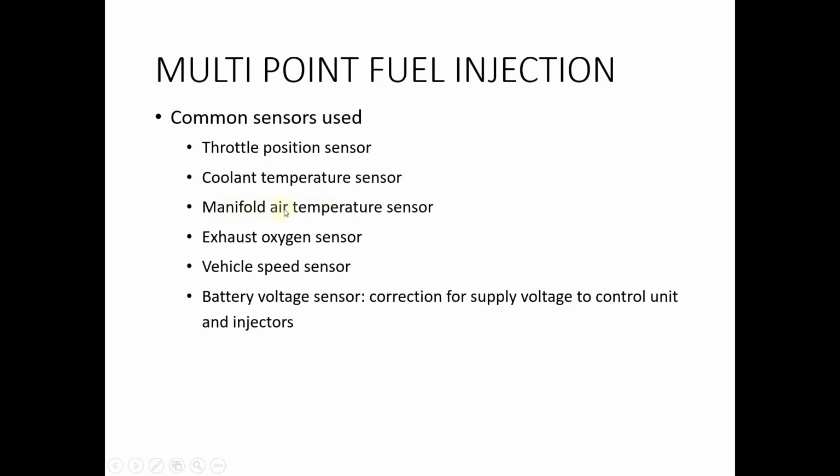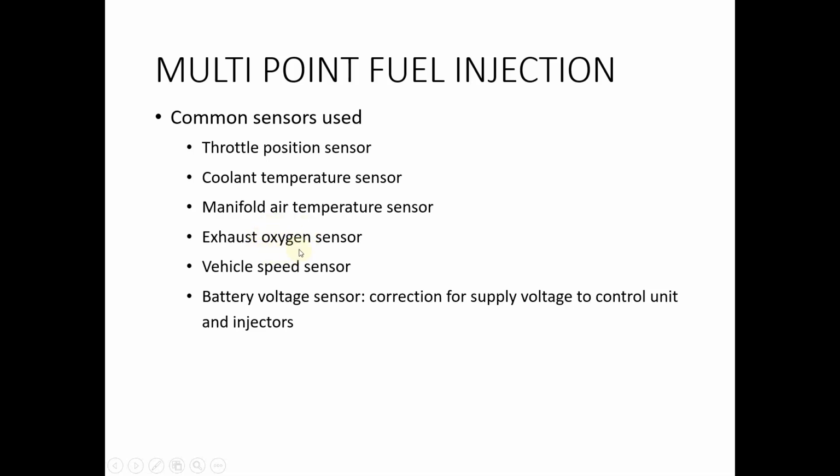Then we have the manifold air temperature sensor, inlet manifold air temperature and also exhaust manifold air temperature. Then exhaust oxygen sensor, what is the quantity of oxygen that is present in the exhaust gases, whether there is more content of oxygen or whether there is a very insufficient quantity of oxygen.